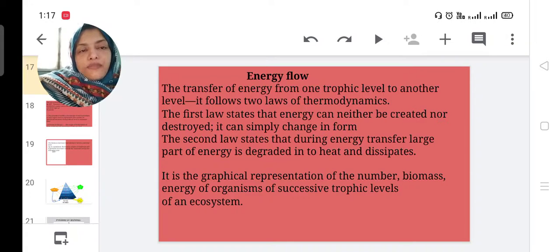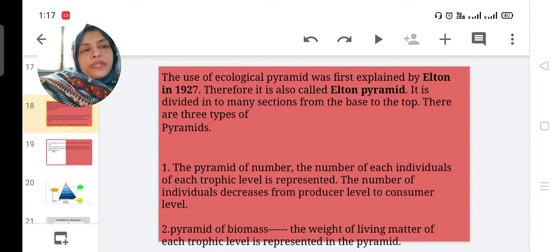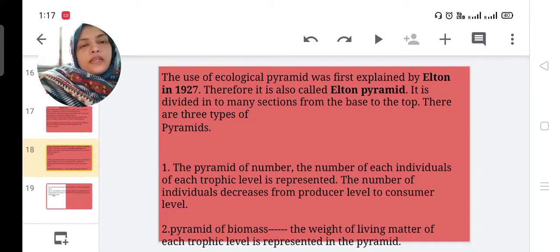An ecological pyramid is the graphical representation of number, biomass, and energy of organisms at successive trophic levels of an ecosystem. The use of the ecological pyramid was first explained by Elton in 1927. Therefore, it is also called the Elton pyramid.